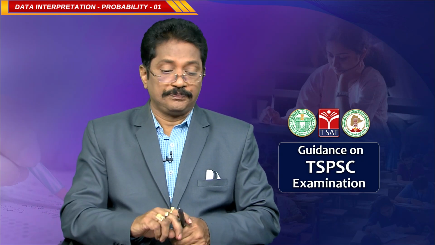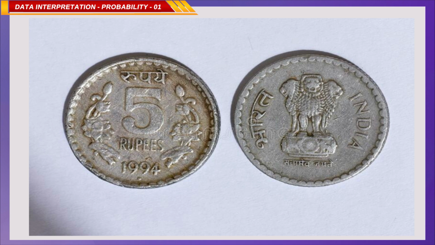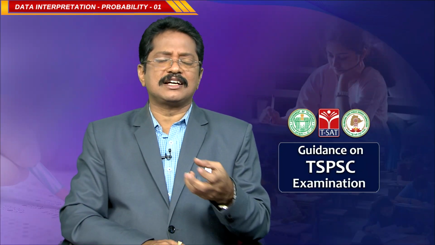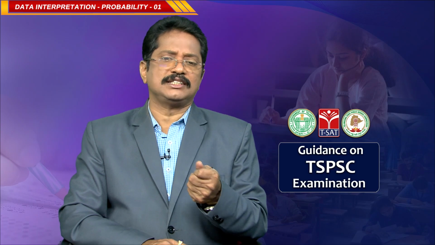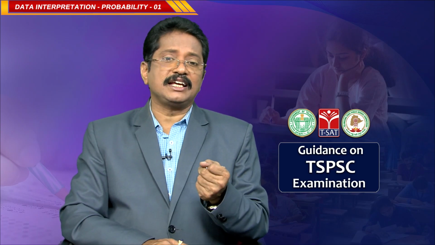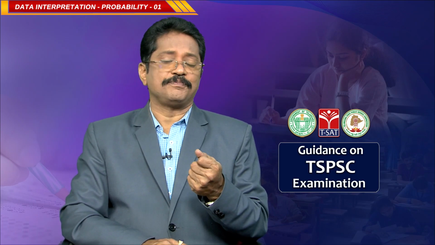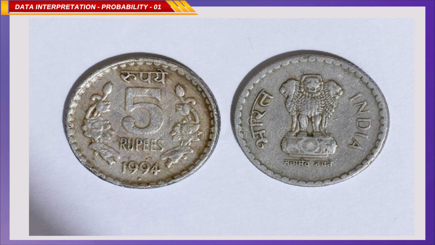Now, tossing a coin is one of the random experiments. Rolling a die and picking a card are the other two; mostly these three things are generally used in probability. Now, we are seeing a 5 rupees coin here. A coin has 2 sides, one is head and the second one is tail.